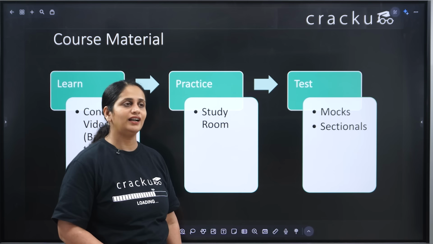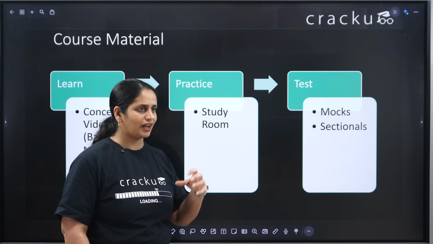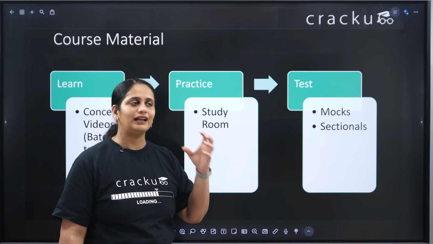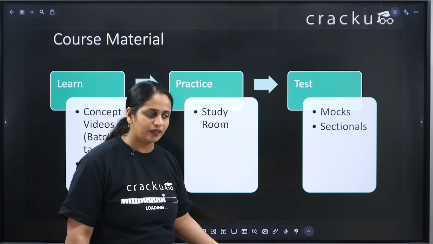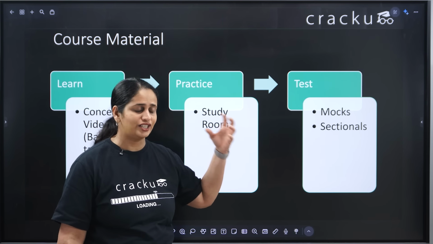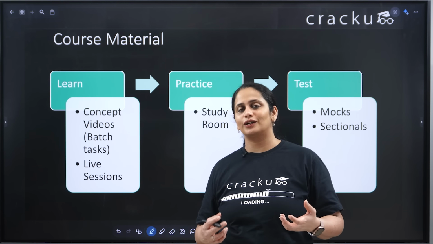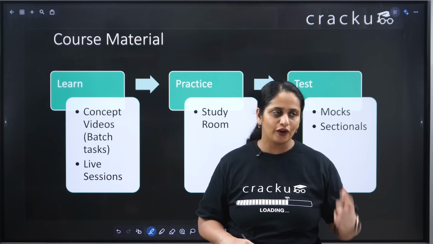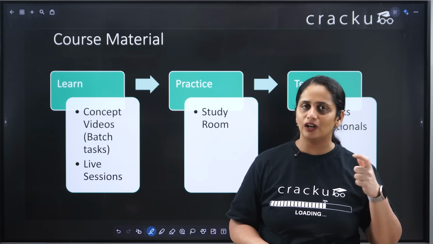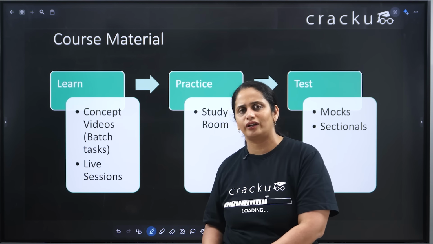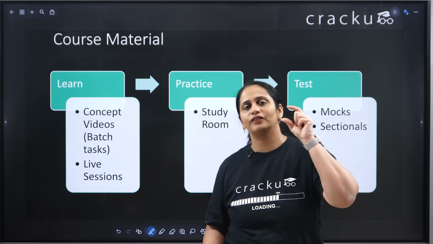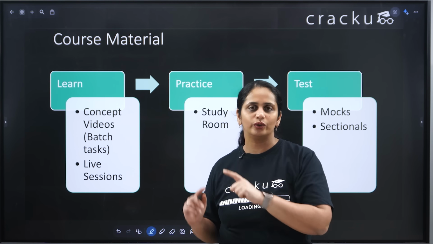Secondly, why should you give that? There is lesser competition. There are a good number of seats available in top B schools, and it has a much more transparent mechanism of GDPI, etc. So I will answer first the question why you should prepare for this exam. If you have already prepared for CAT, you have done a lot of work which is also useful here. You should make best use of that preparation. It's only some amount of incremental work that needs to be done for you to crack that.